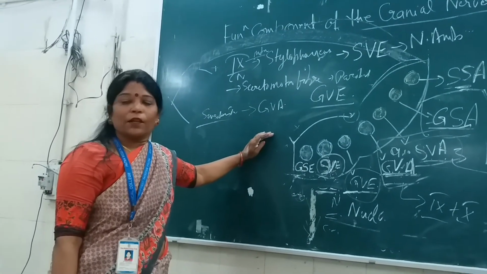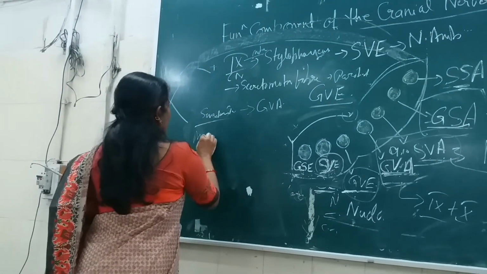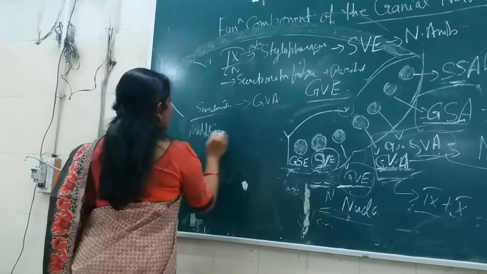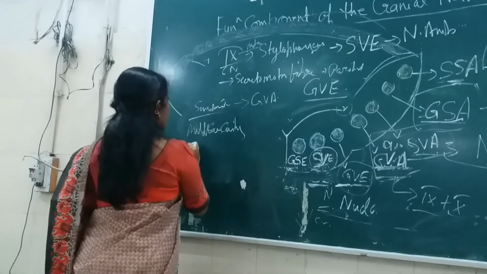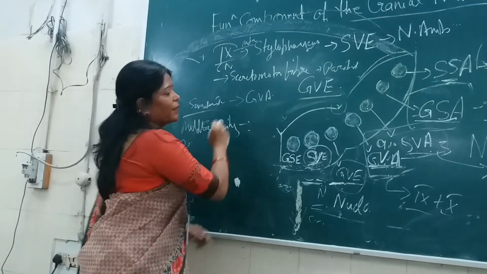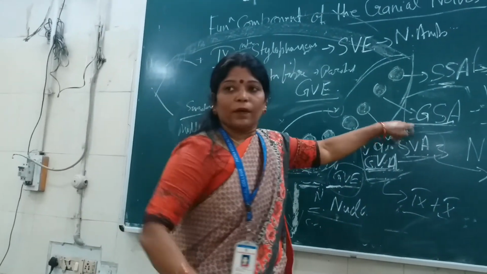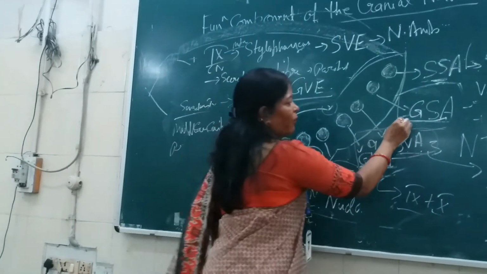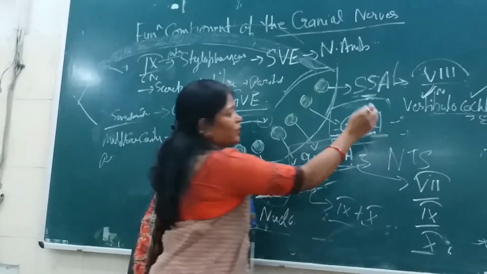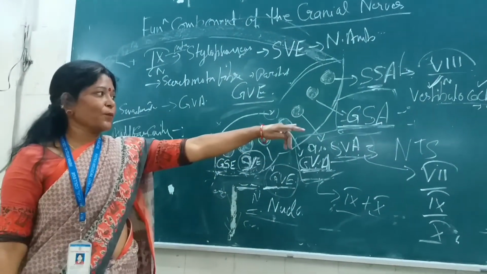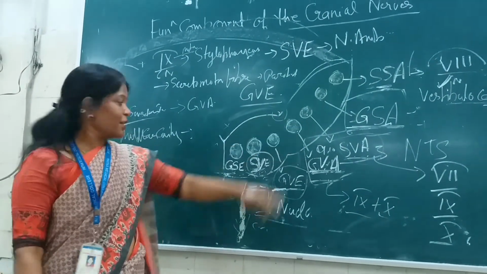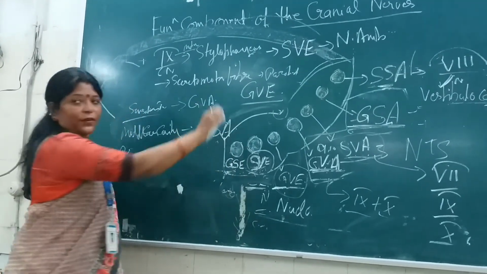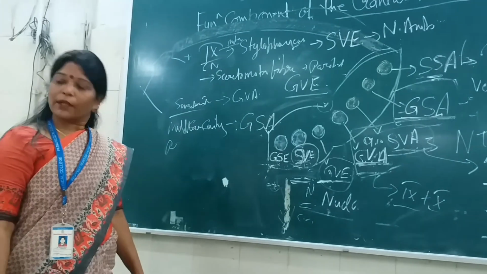Isn't it? Middle ear cavity, sensation, plus the proprioceptive impulses. Then middle ear cavity, again the otic somites, from there the sensations. So what will you write? General somatic afferent. General somatic afferent. Okay.